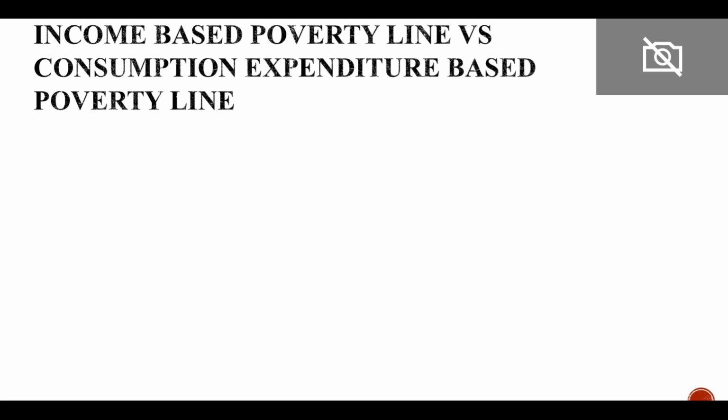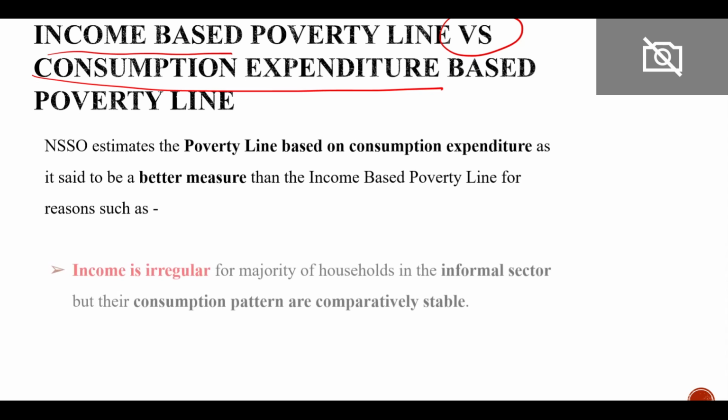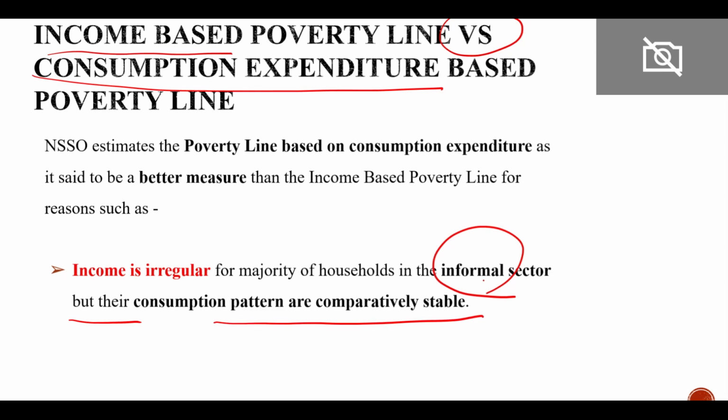Now, income based poverty line versus consumption expenditure based poverty line. So I already discussed why we are taking the consumption based. First of all, income is irregular, especially in the informal sector, but their consumption is comparatively stable. We can see this even now during this corona crisis: millions of informal laborers are out of job, they are not earning a single rupee, but still they are getting items to consume from the government.